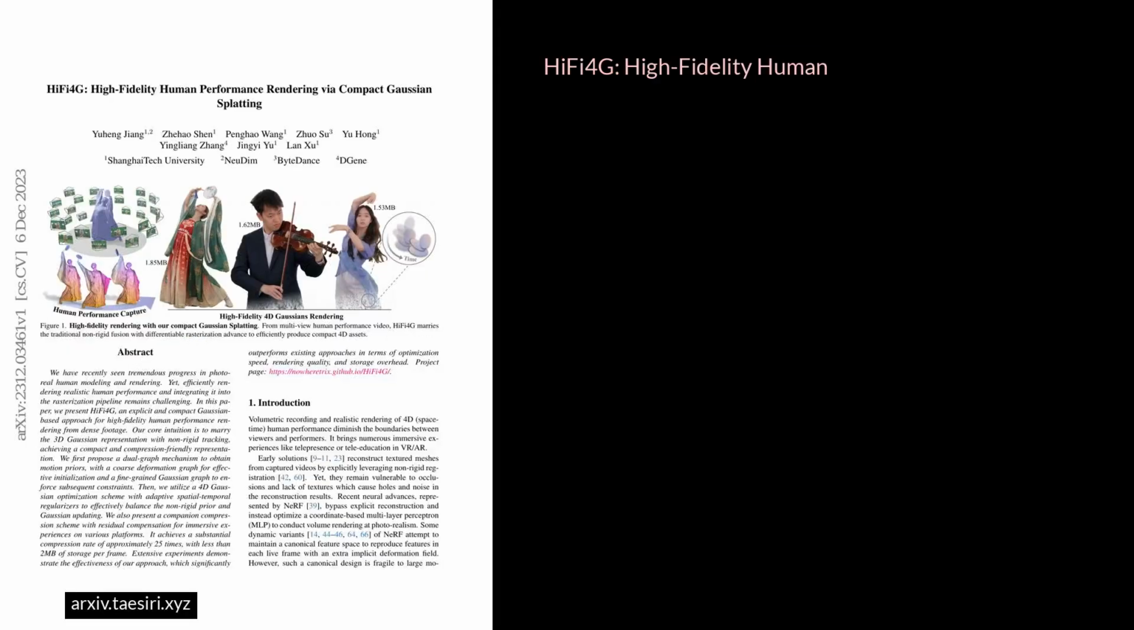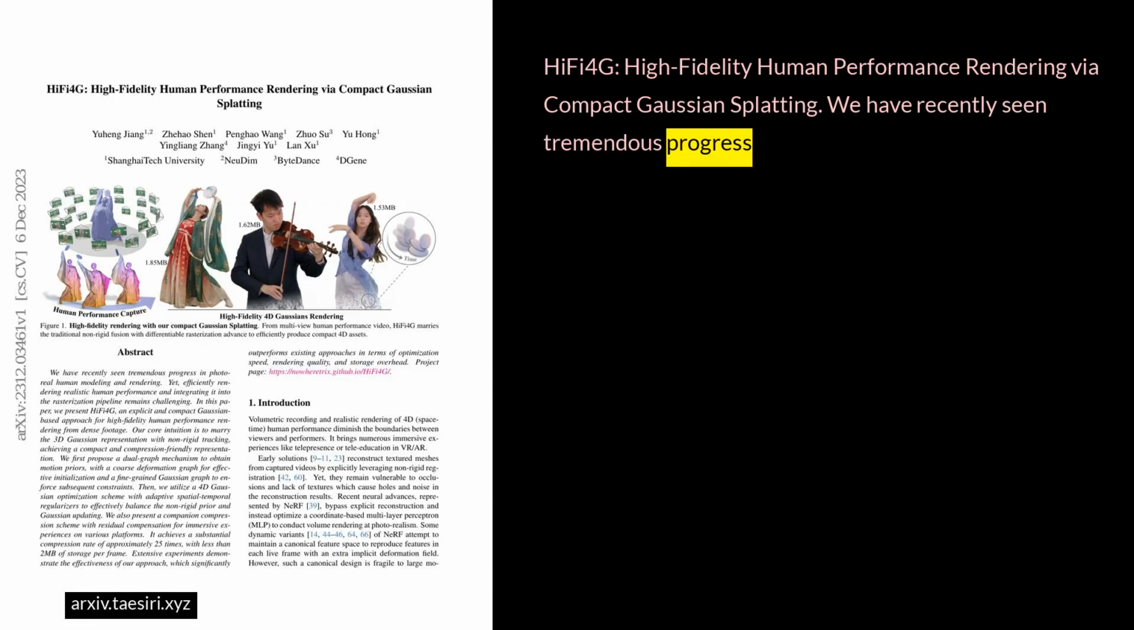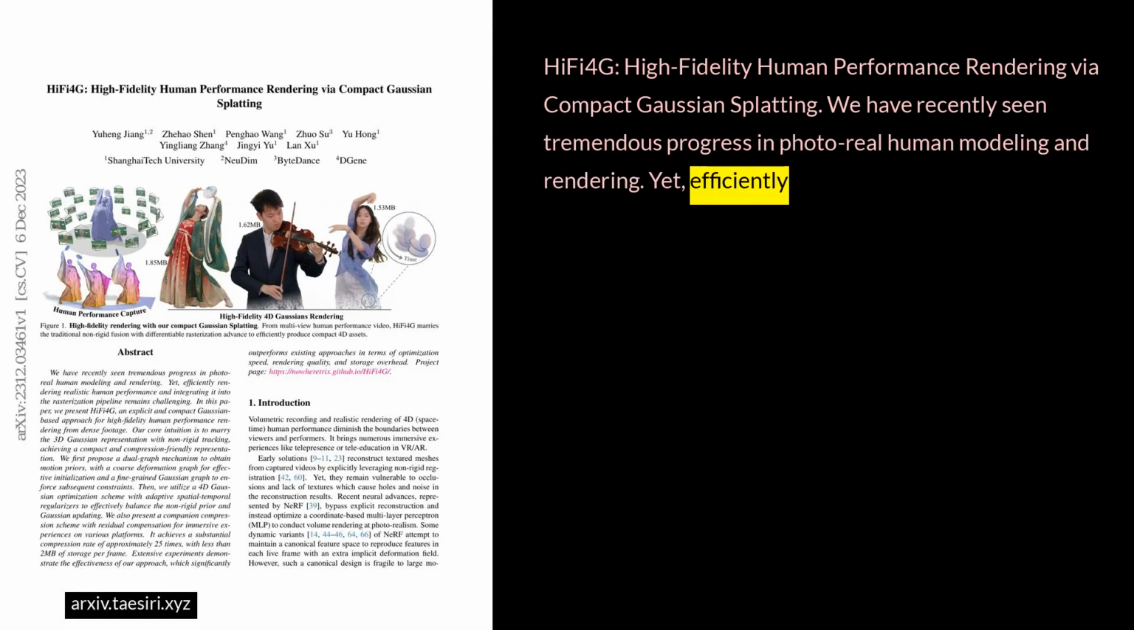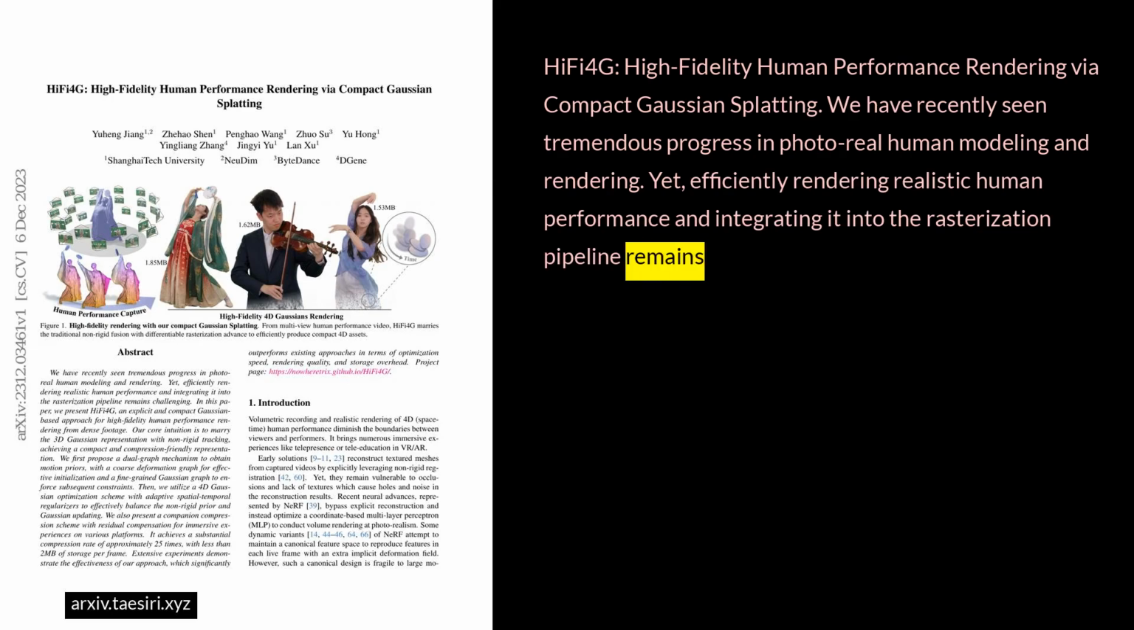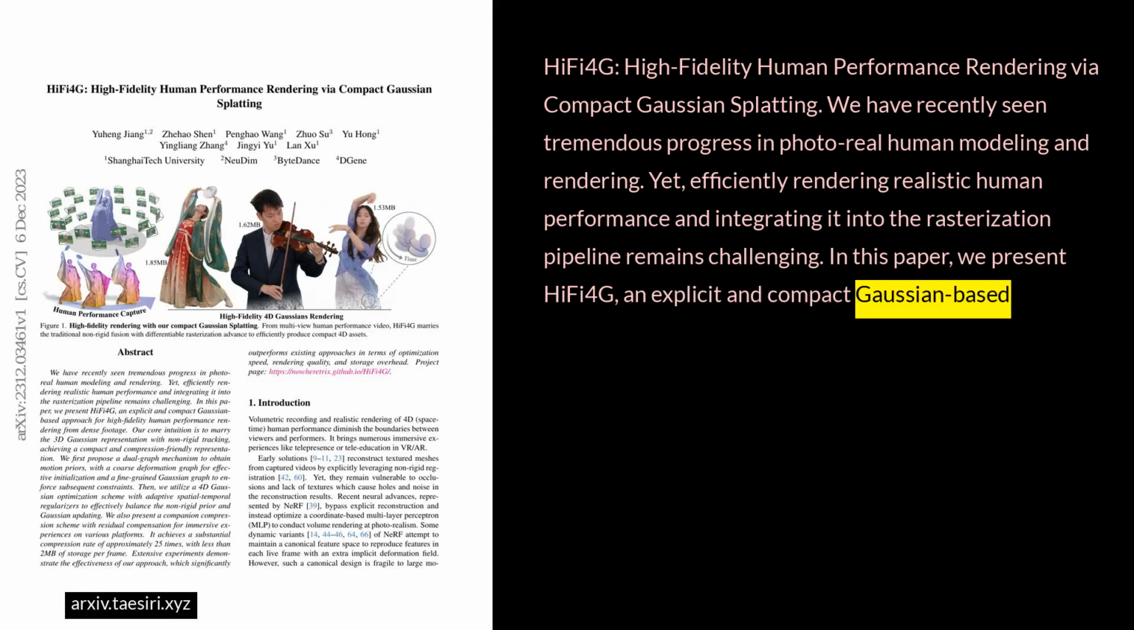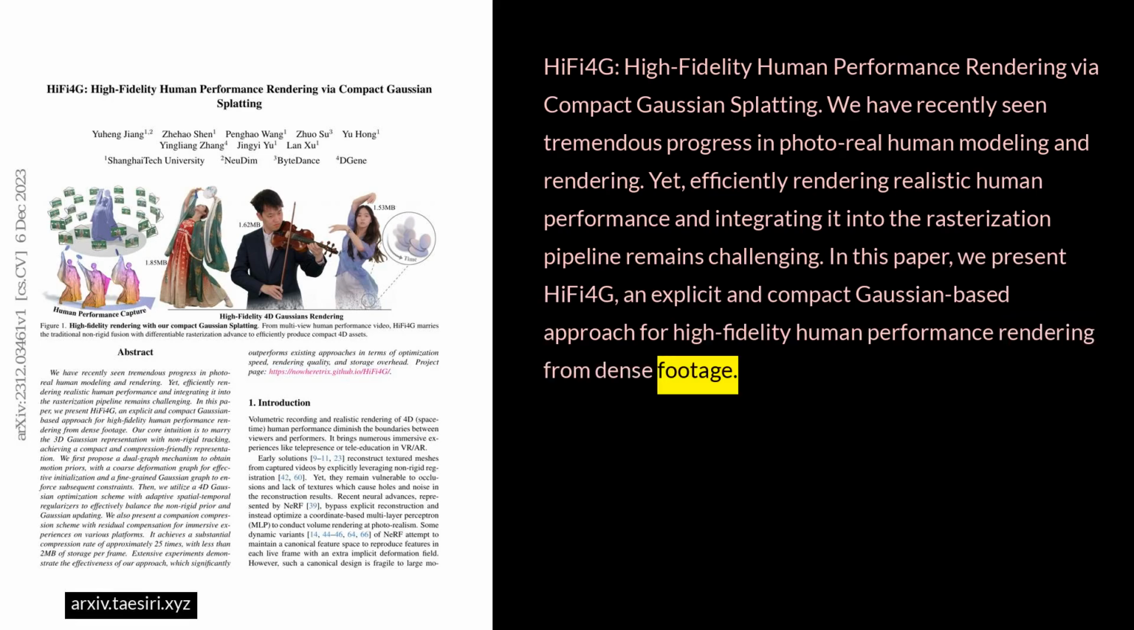Hi-Fi4G: High-Fidelity Human Performance Rendering via Compact Gaussian Splatting. We have recently seen tremendous progress in photoreal human modeling and rendering, yet efficiently rendering realistic human performance and integrating it into the rasterization pipeline remains challenging. In this paper, we present Hi-Fi4G, an explicit and compact Gaussian-based approach for high-fidelity human performance rendering from dense footage.